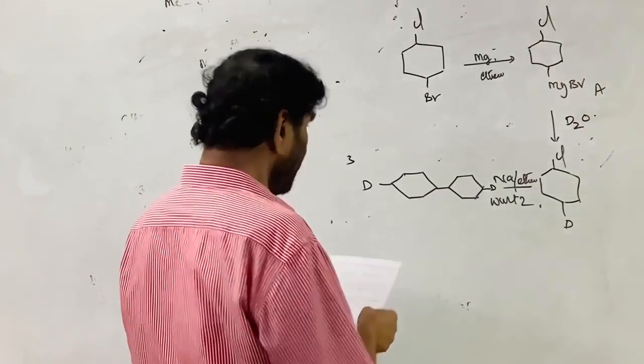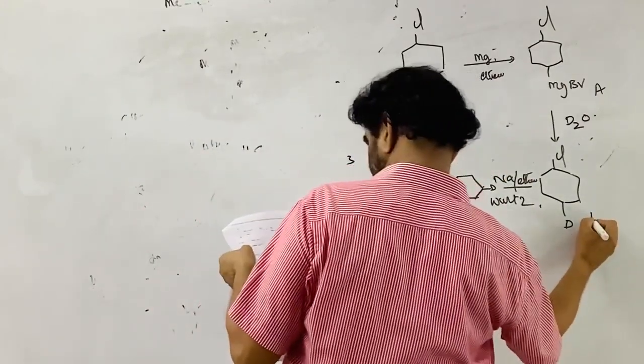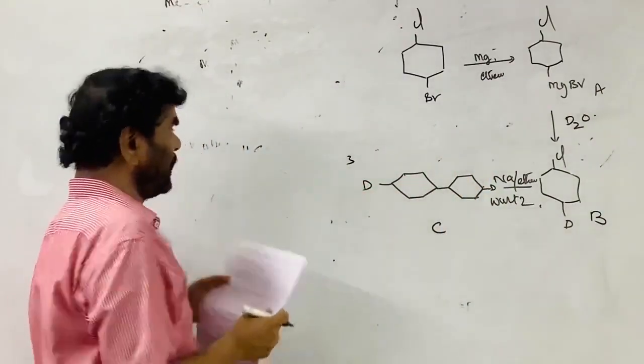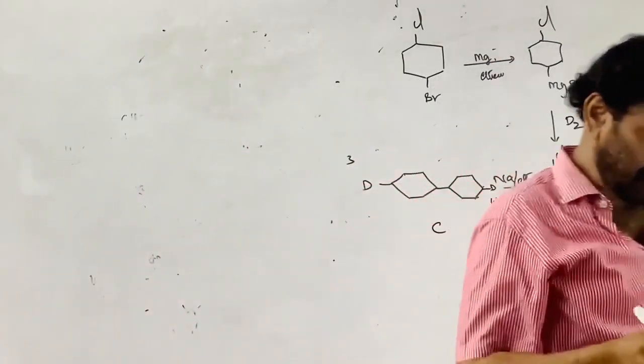So now he is asking about A to C. What are the A? This is A. This is B. This is C. A and C. Your correct option is C. C is your correct option. And next one is